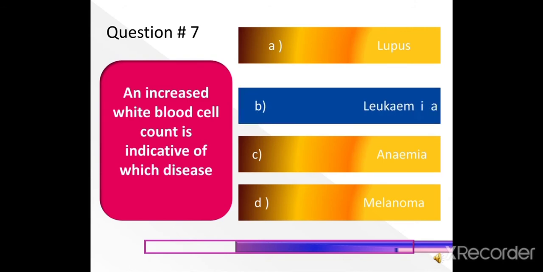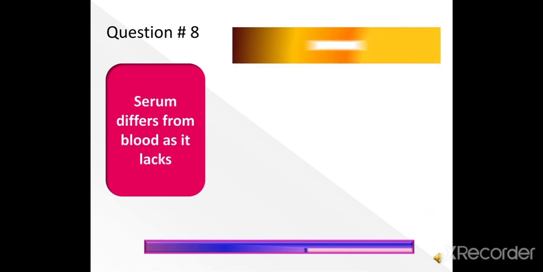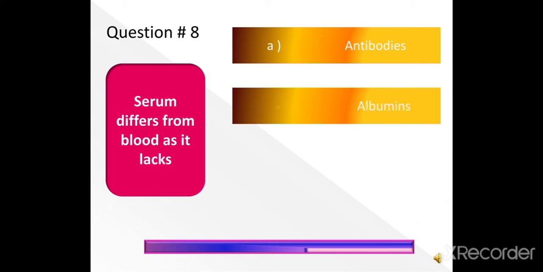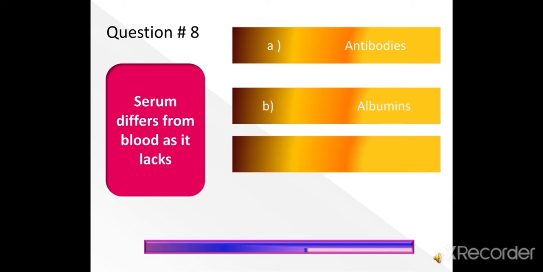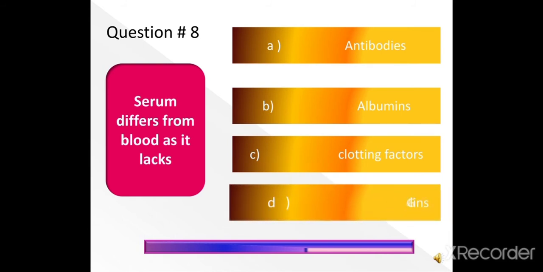Next question. Question number 8: Serum differs from blood as it lacks antibodies, albumins, clotting factors or globulin. Serum differs from blood as it lacks, option C is the right answer, clotting factors.